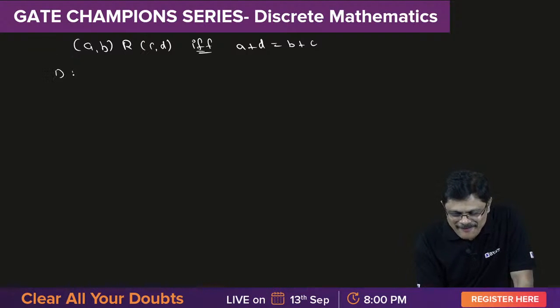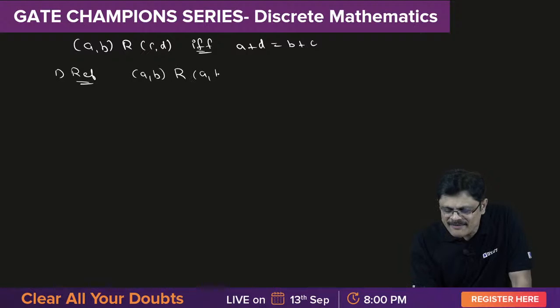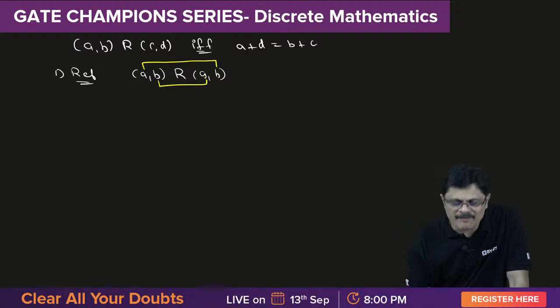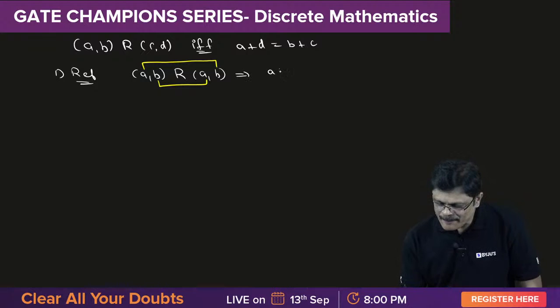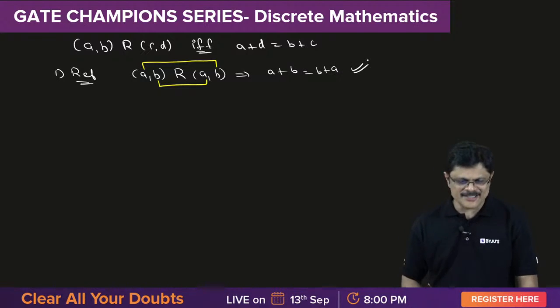So let us try reflexive. See, for reflexive, whatever element you take, that element should be related to itself. That means the sum of these two must be equal to the sum of these two. Is it happening? A plus B is B plus A. Happening, therefore it is reflexive.